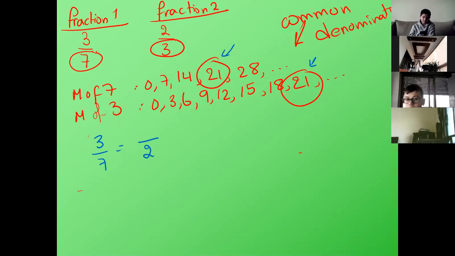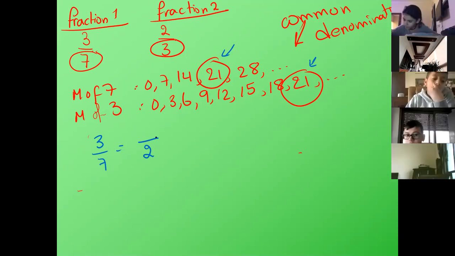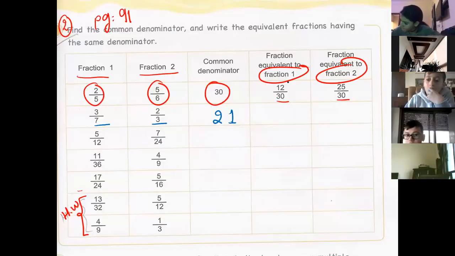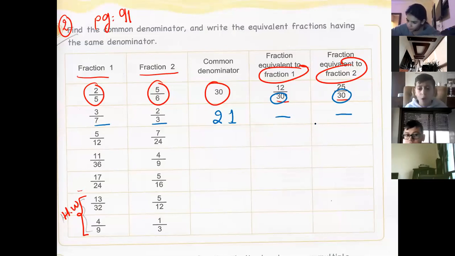Jad, we don't want to write just any fraction. We want to get two fractions that have the same denominator, like the previous one. Did you see the first one? So to get the equivalent fractions, the first step is to copy the common denominator, which is 21.